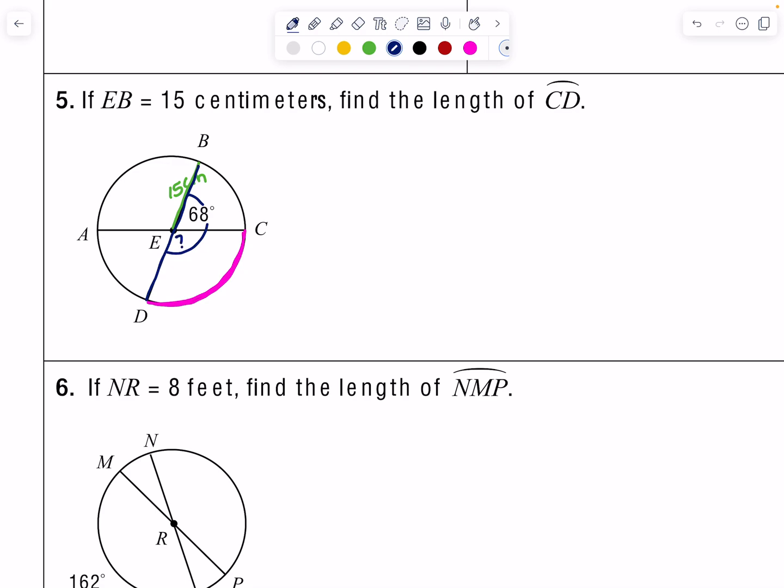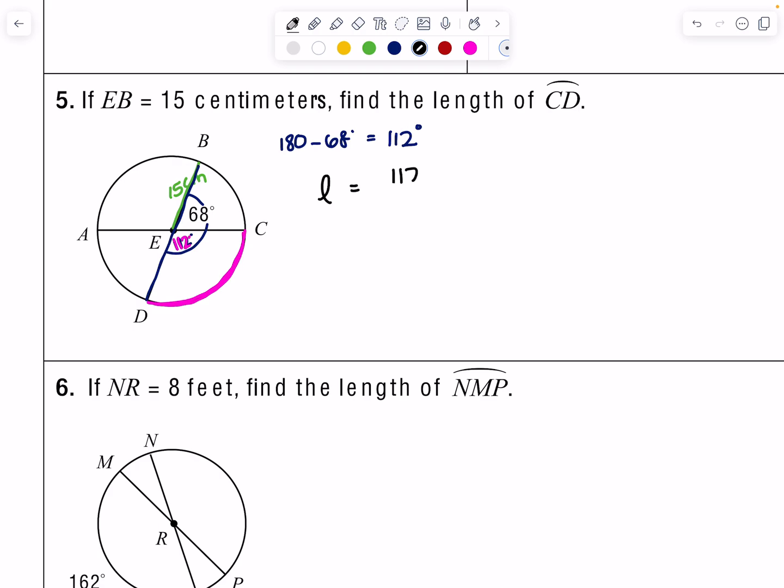In order to find this measure, all I have to do is 180 minus 68 degrees. And I get 112 degrees. So the measure of the opposite of the pink is 112 degrees. Let's do that also in pink. Okay, and it looks like I have all the components I need.